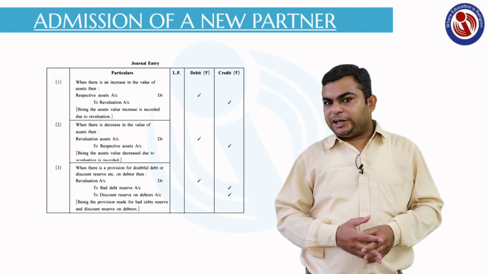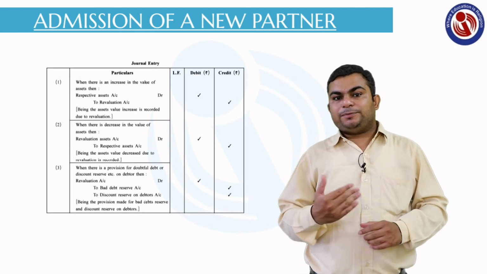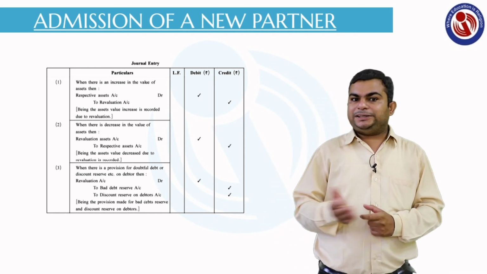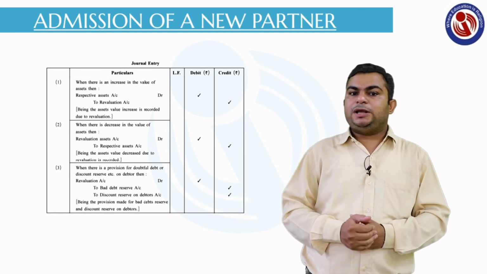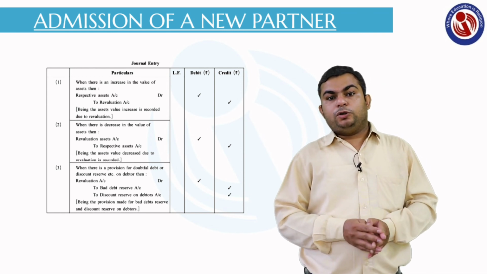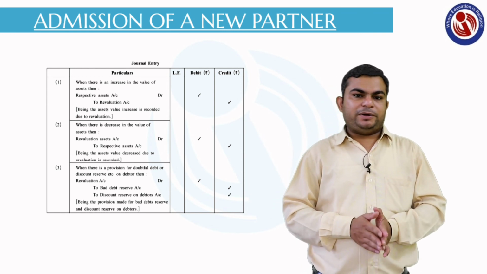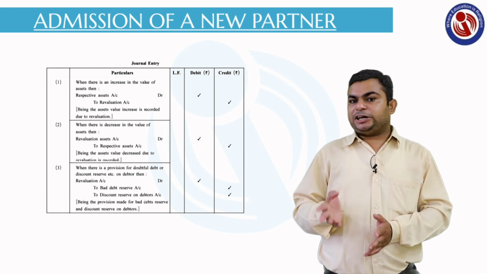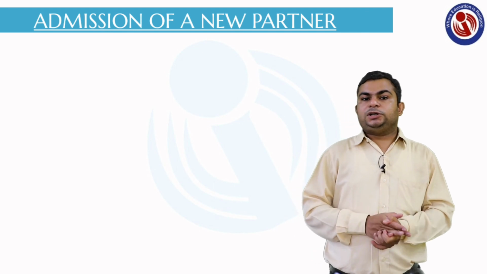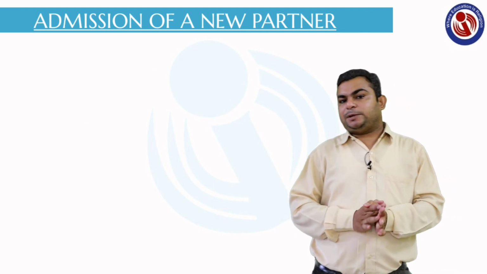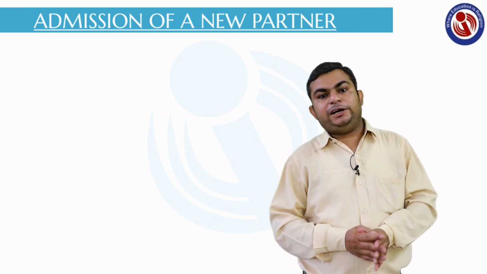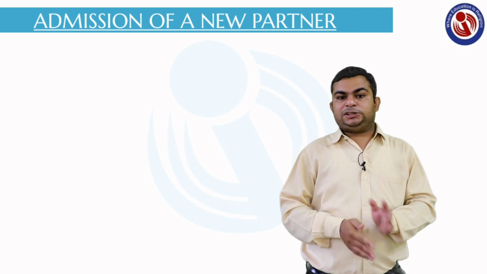So first is the revaluation account, second is the partner's capital account. Sometimes we may prepare partners' current accounts along with the partners' capital accounts. So if in the question you have been given a balance of current account, we are supposed to prepare 1 more account. And third, the cash account and balance sheet are going to remain the same. So this is all about the briefing of this chapter. The specimens of partner's capital account, cash account and balance sheet, how to draw them and what items will be included in them, will be given to you in the pictures henceforth.